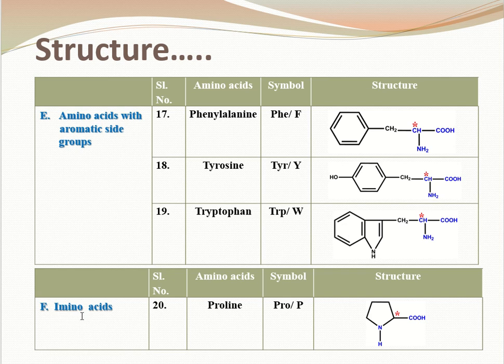Then the last category is the imino acid. Here I've already said that proline is an imino acid because you can see that there is no NH2 group present over here, and a secondary amino group, NH, is present, carrying one chiral carbon atom. So that's all for the structural part.